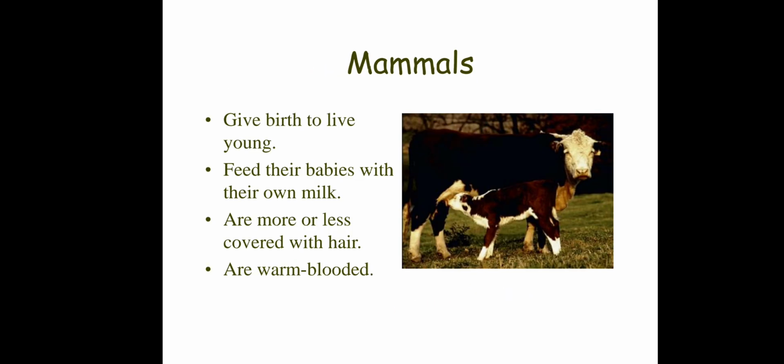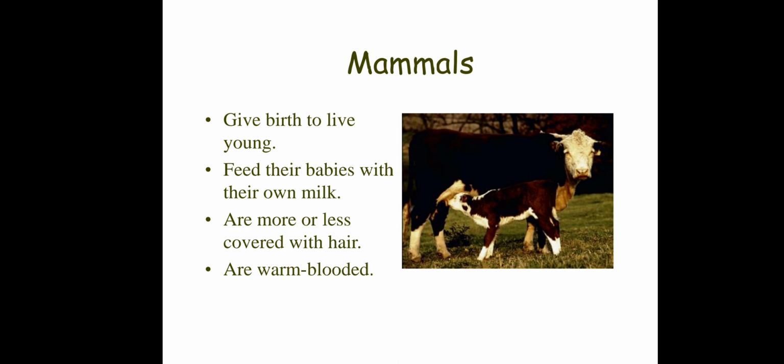So one of the animals that has a backbone is the mammal. Mammals give birth to live young and feed their babies with their own milk, are more or less covered with hair, and are warm-blooded. Aside from having a backbone and belonging to the vertebrate animals, one of the characteristics of mammals is the presence of mammary glands, which in females can produce milk for feeding. So that is the importance of mammals.